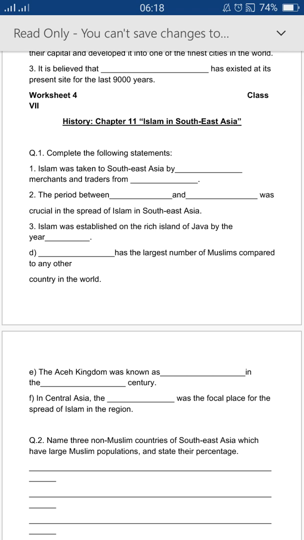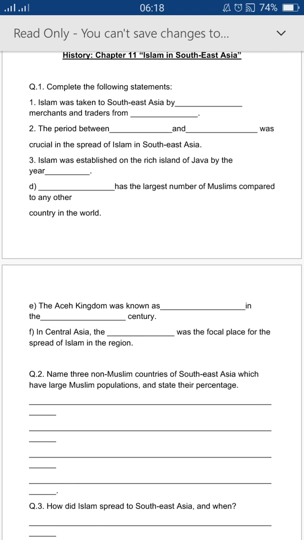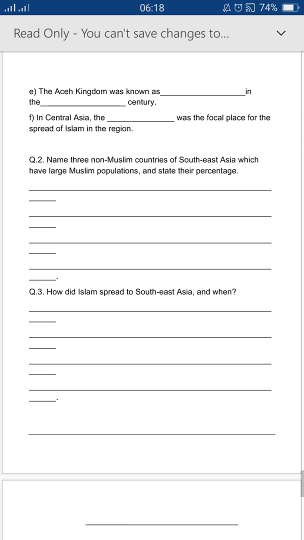Move to the worksheet. You have to complete the following statements here, and you can do this with the help of reading chapter 11. Now you have question number 2. Name 3 non-Muslim countries of Southeast Asia which have a Muslim population and state their percentage.